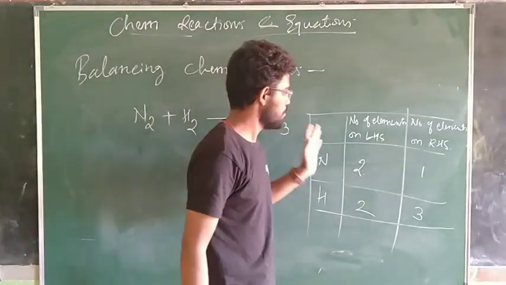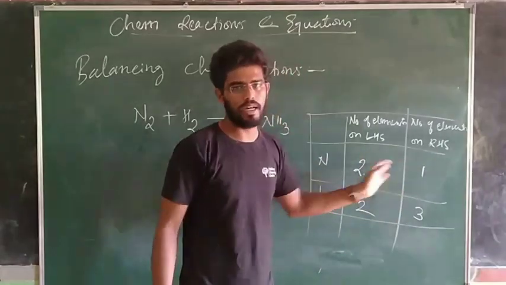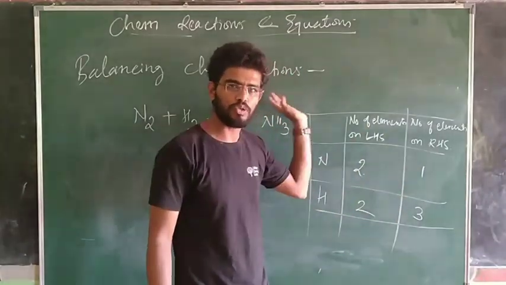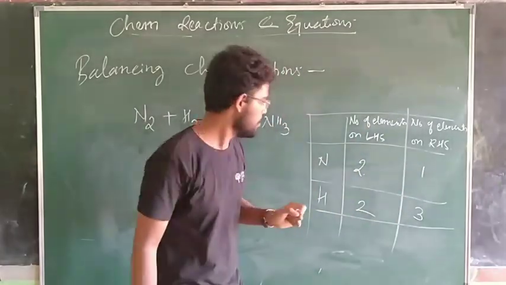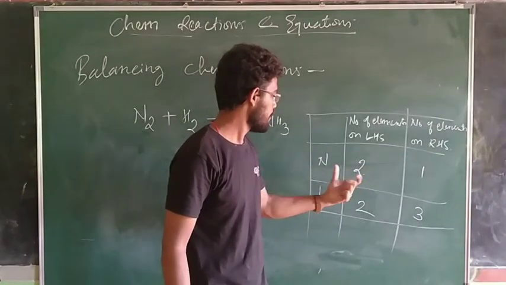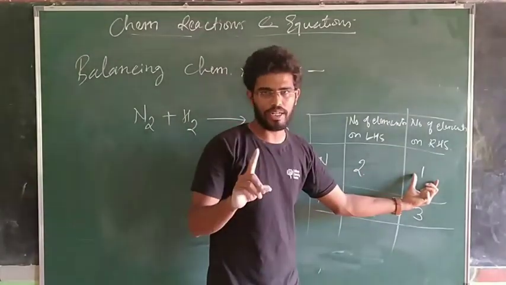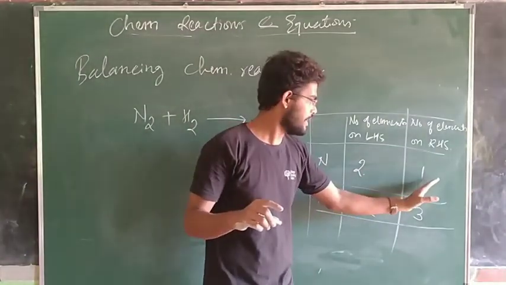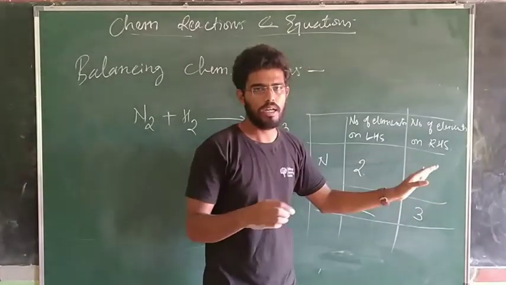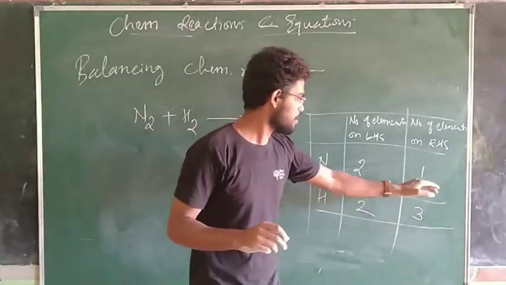We'll leave the reaction for now. Right now we have to balance the elements in this chart. Then we'll move to the reaction and then the reaction will be balanced. Okay. In the nitrogen part, on the left hand side we have 2 nitrogen, on the right hand side we have only 1 nitrogen. So I need to have 2 nitrogen here according to the law of conservation of mass. How can I make it 2 here?